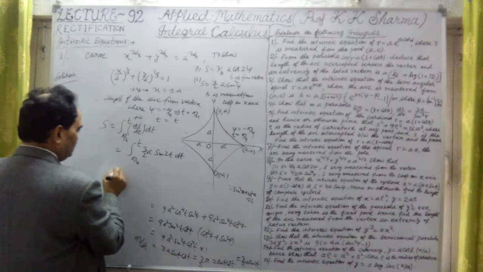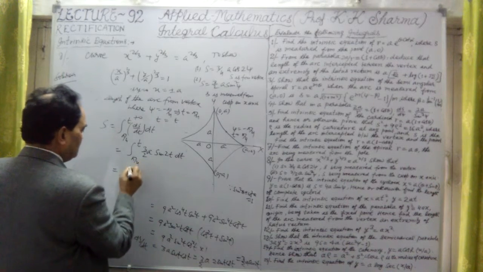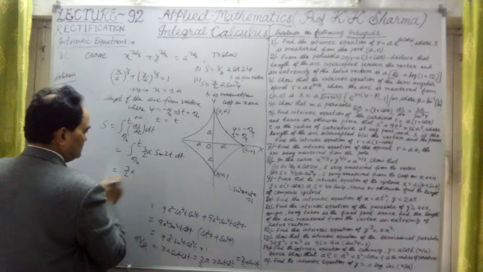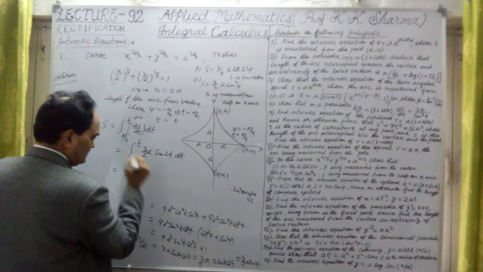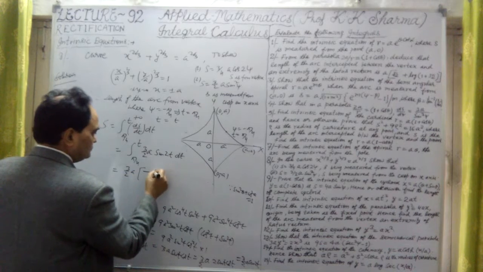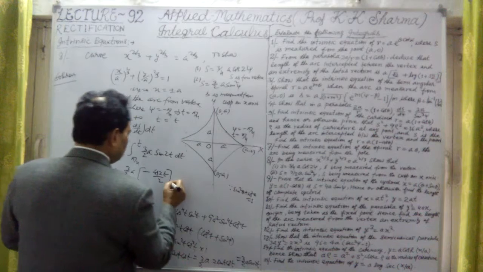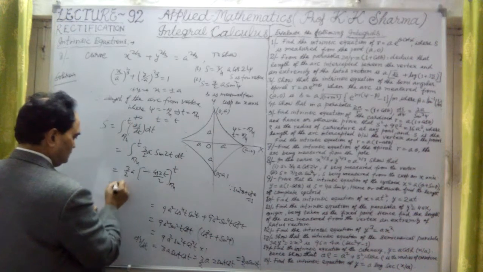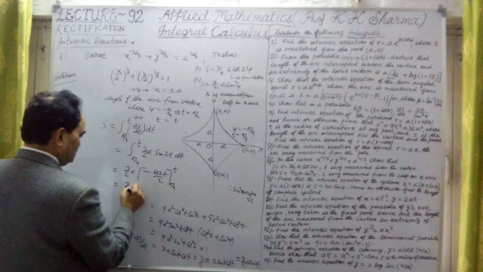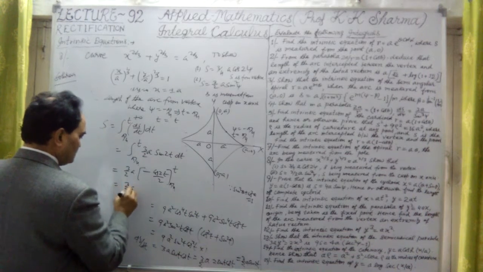Now first let me integrate this. The integration will give us 3 by 2a, taking it outside the sign of integration. Sin 2t is integrated as minus cos 2t upon 2, with limits pi by 4 to t. This 2 will also come out, so this is 3 by 4a.